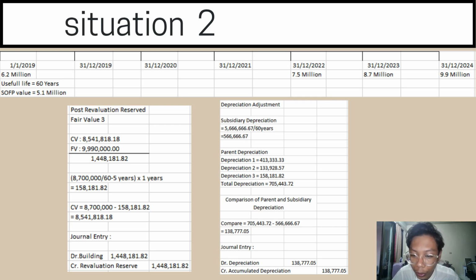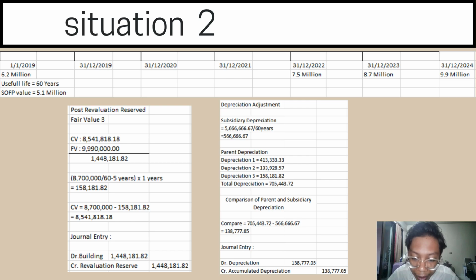So now we will go on to the depreciation adjustment. On the subsidiary depreciation, we just take the first amount of carrying value and divide it by 60 years to make the depreciation. As in, there's no fair value revaluation, so we just need to divide by the 60 years. And then we will get the answer of 566.67.